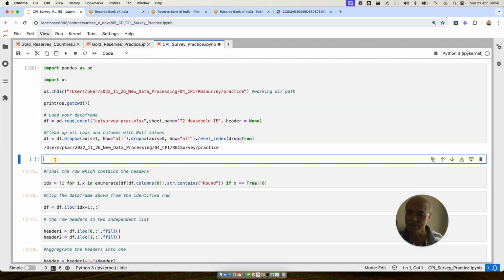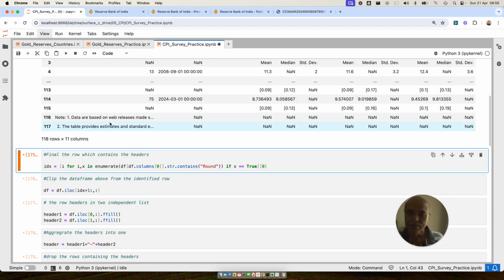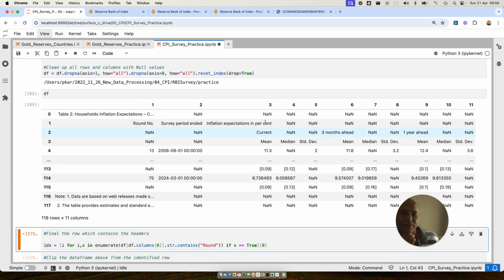Okay, so this is how the data frame will look, right? You'll see that there are a lot of nulls, a lot of unnecessary columns and rows, which you need to manage. Now, one of the most important things to know here is that we have to identify the row which contains the header, and you have to manage the header first, and you have to do it automatically because a lot of time gets consumed in naming the column headers. It's a huge task. So how do you do that work automatically?